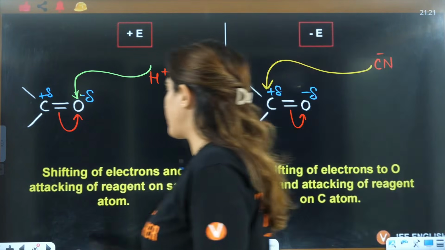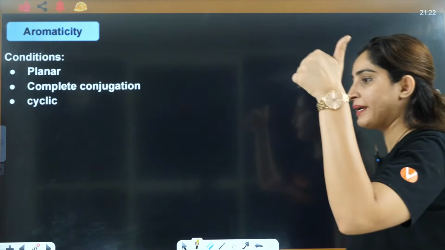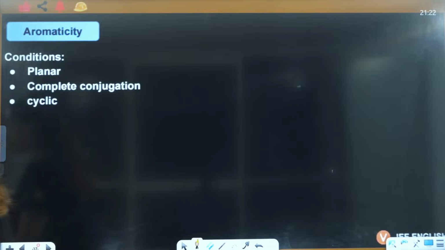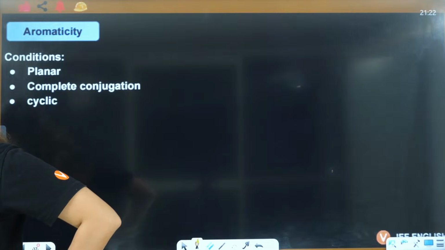Now let's talk about aromaticity. Everybody ready for aromaticity? It's a most important thing.